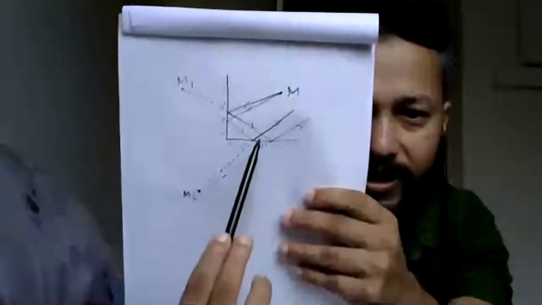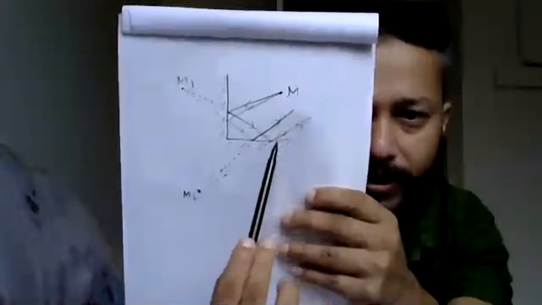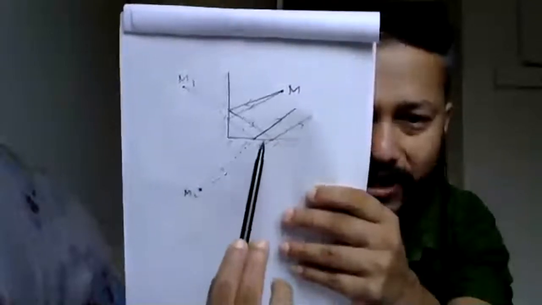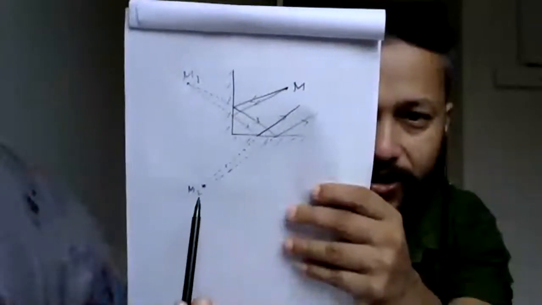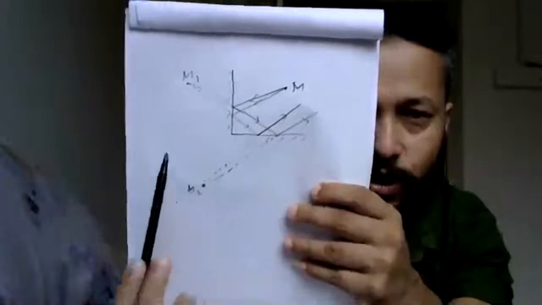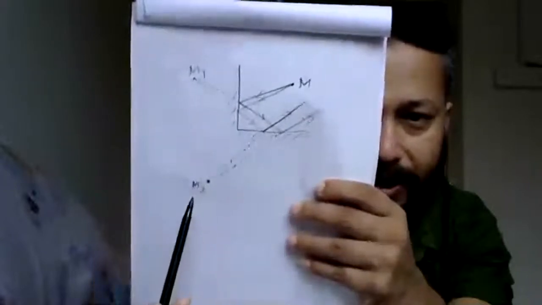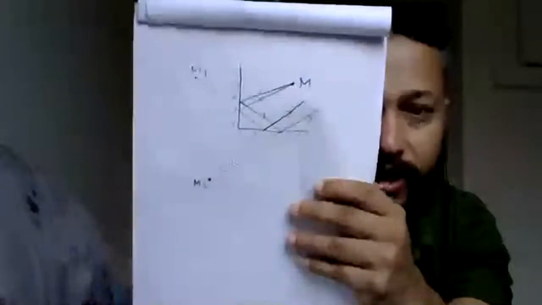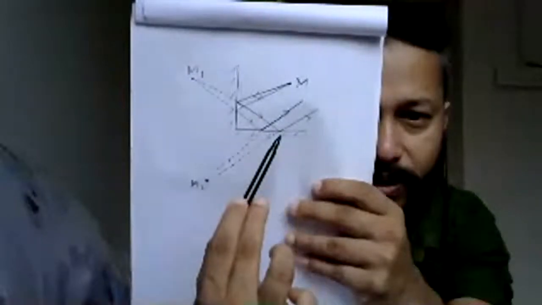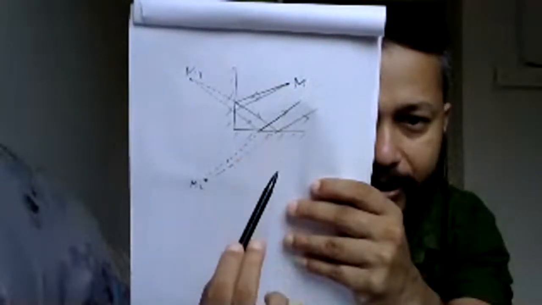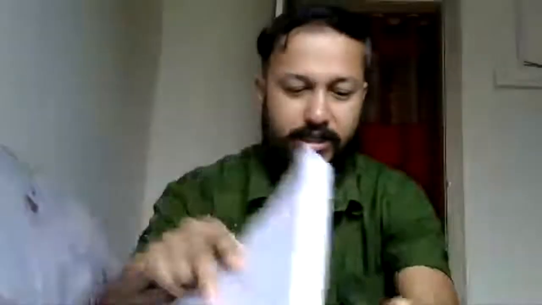Then again from here the rays are reflecting. Again you have to extend only the reflected rays, so I will get another image. This is the first image, this is the second image. Where is the third image? This is a plane mirror and the object is in front of it, so directly you will get an image here, like this. This is M3.